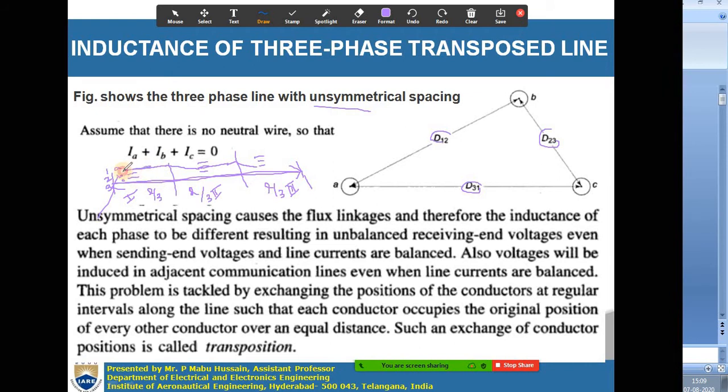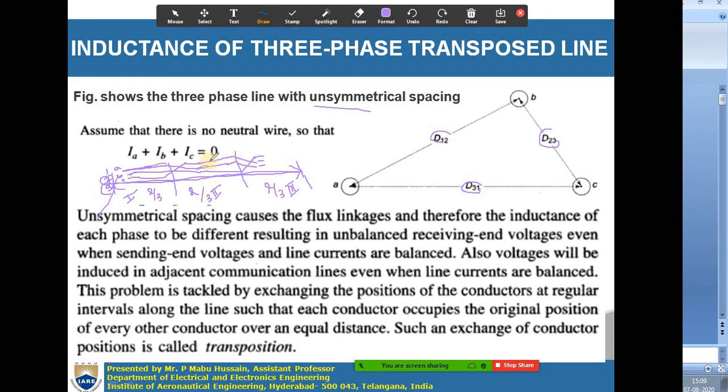Here you have conductor A. Conductor A, up to the first section, is in first position. When you consider the second section, this conductor A will come under second position, and in the third section it will come under third position. In a similar way, B, after going some distance, will take third position, then in the third section it will take first position. Initially in the first section it is in second position, then after L by 3 distance it will take third position, then after another L by 3 distance it will take first position.